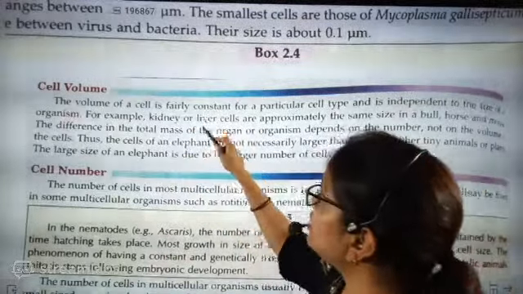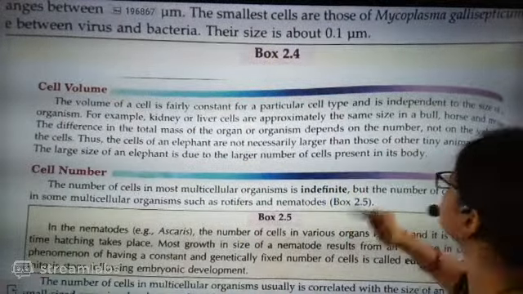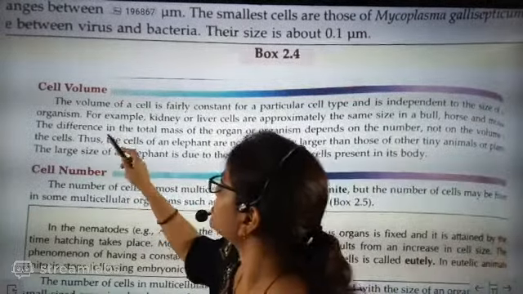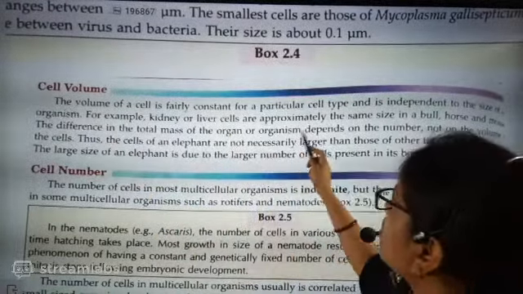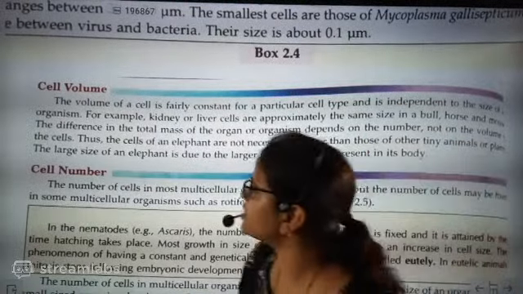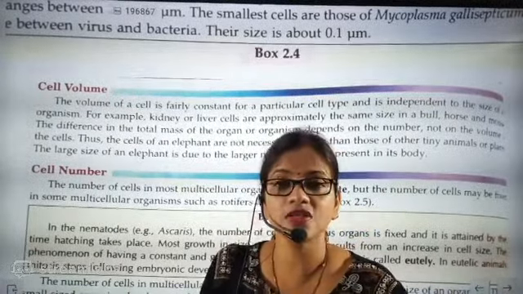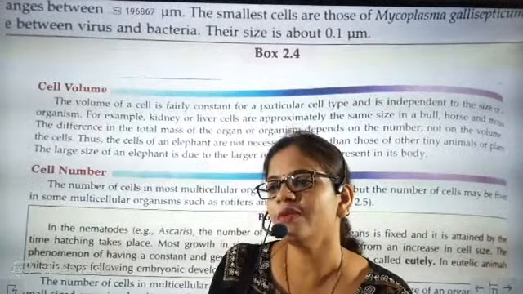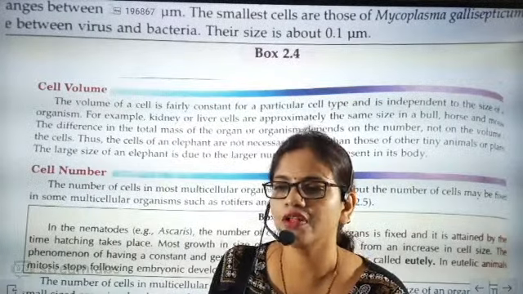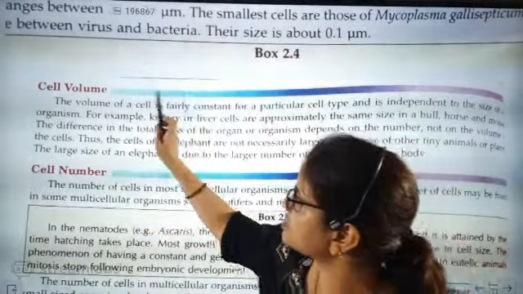For example, kidney or liver cells are approximately the same size in a bull, horse or mule. The difference in the total mass of the organ or organism depends on the number of cells, not on the volume. How many cells an organism has is responsible for its mass. It is not about the volume of the cell. This part you must remember.